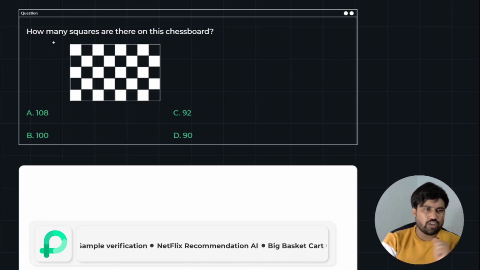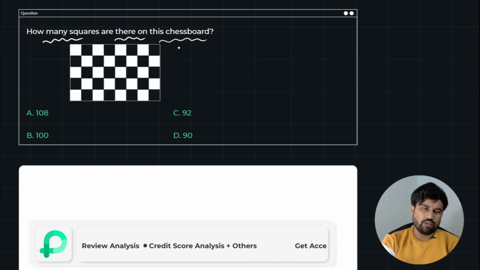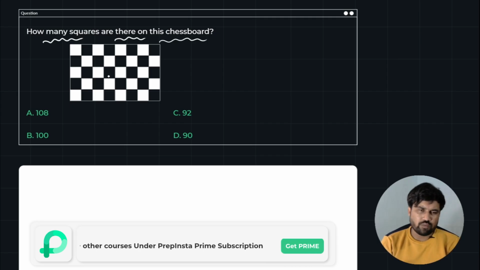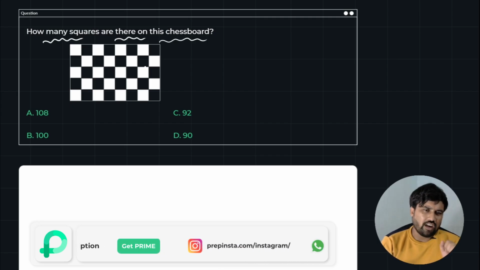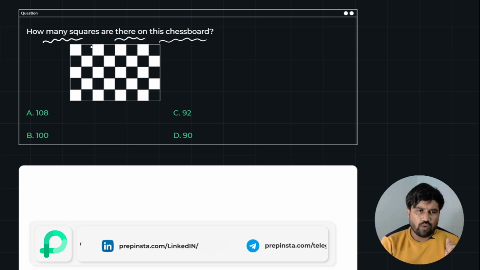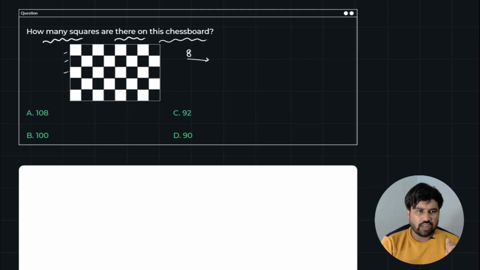We will start the solution now. How many squares are there in this chessboard? We have to find how many perfect squares are there in the following chessboard. Just look at how many rows and how many columns there are in the first case. 1, 2, 3, 4, 5, 6, 7, 8, so we have a total of 8 rows, and 1, 2, 3, 4, 5, so 5 columns. It is an 8 by 5 chessboard.